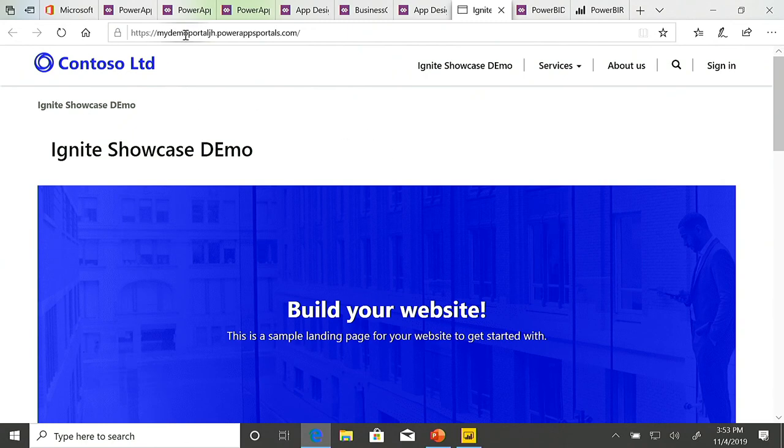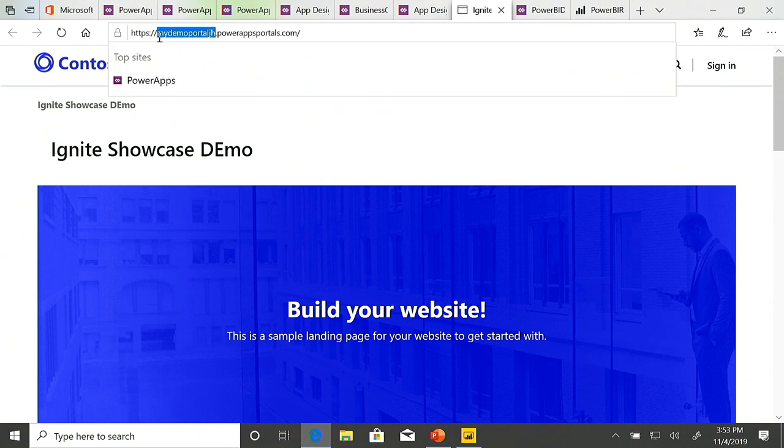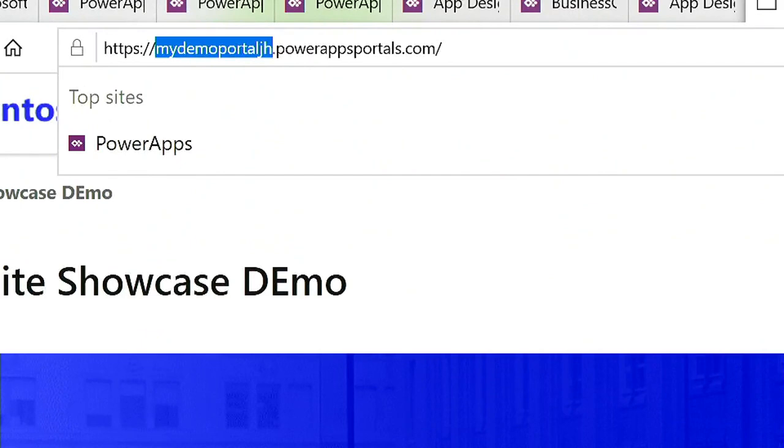Now, you are limited to 5 portals per tenant. Okay, so keep that in mind when you are building these out. It doesn't matter how many environments you have, you can only have 5 portals per tenant. And this name has to be unique. So you can see it's got that powerappsportals.com, and then my demo, that's the URL that you're going to populate it with. And that's got to be unique throughout the ecosystem.